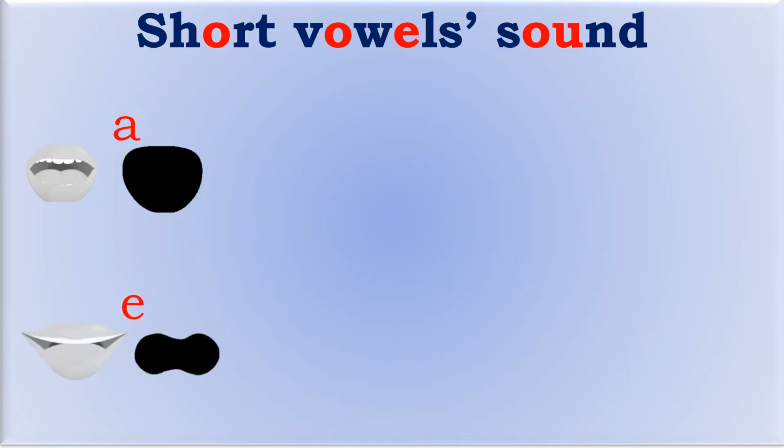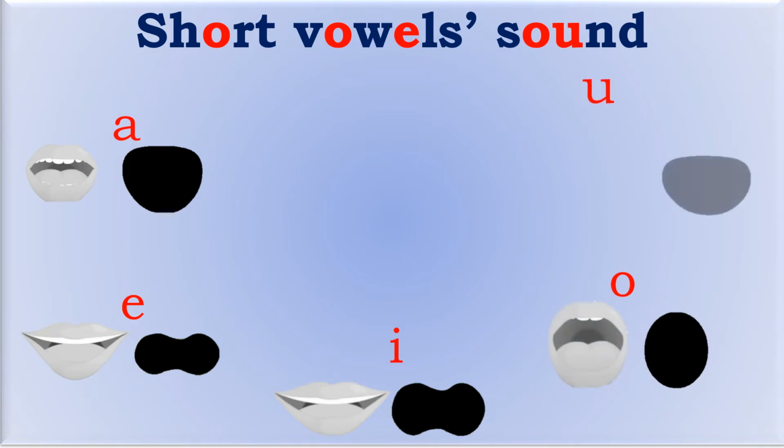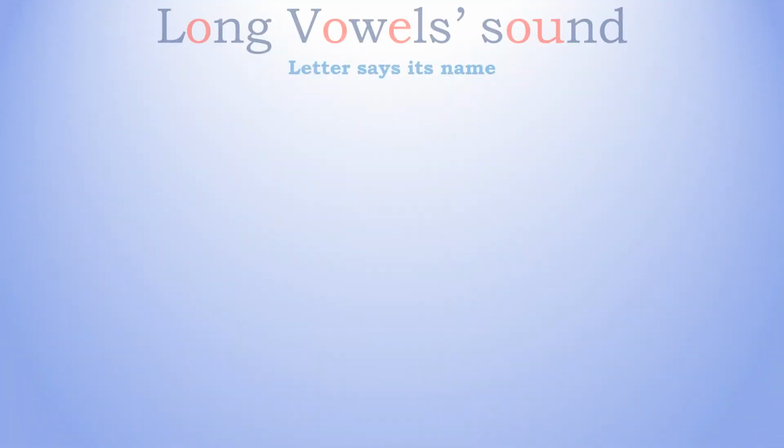Short vowels sound: A, E, I, O, U. Long vowel says its name.